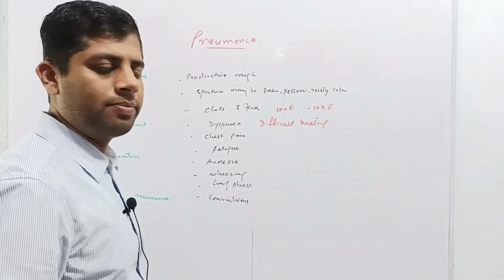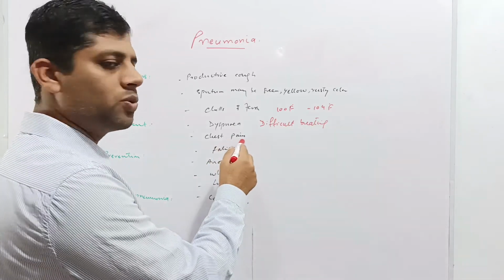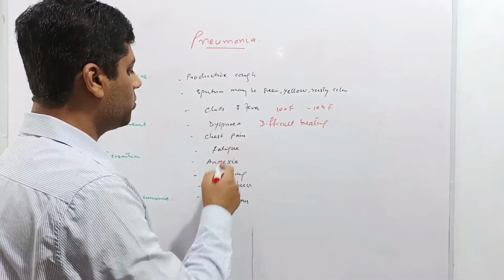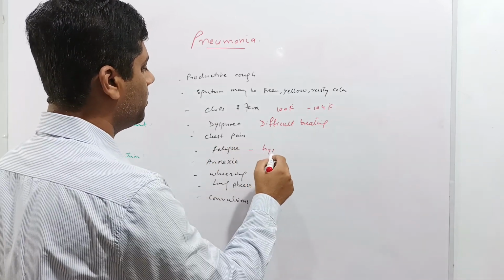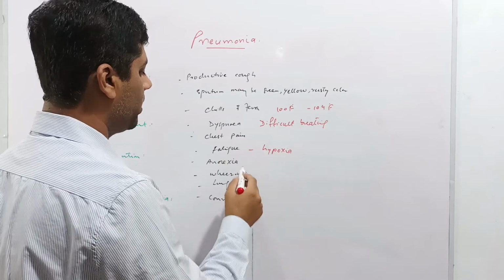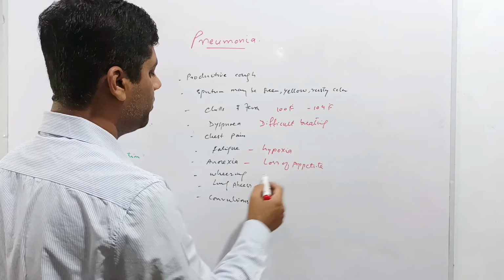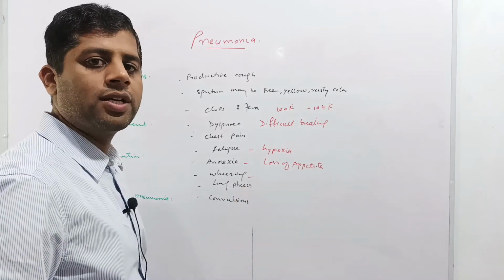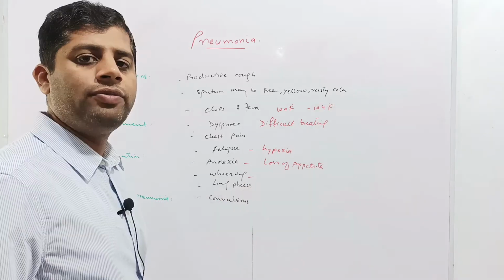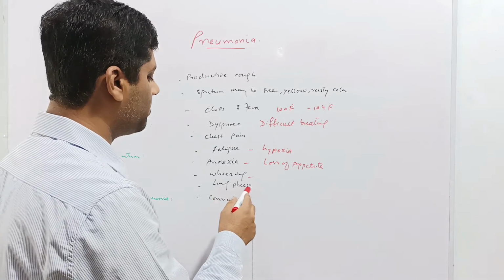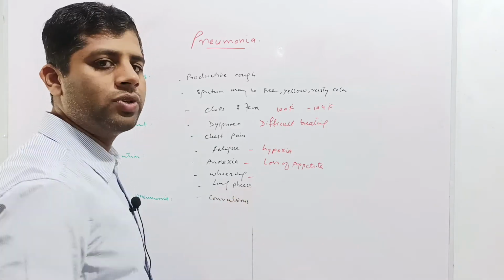because the lungs have been inflamed. Chest pain due to lungs inflammation. Fatigue due to hypoxia or deficiency of oxygen in the blood. Anorexia means loss of appetite. And wheezing sound is produced in the lungs, and as a complication there is lung abscess, and if the pneumonia is complicated there is lung abscess formation which is associated with the convulsions.